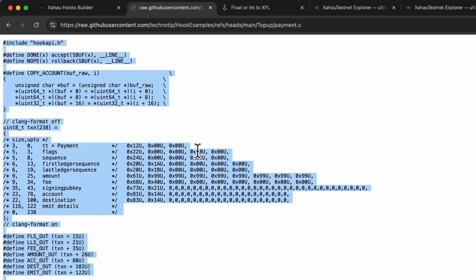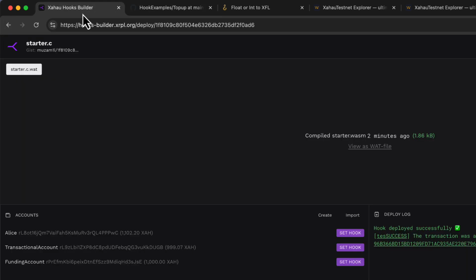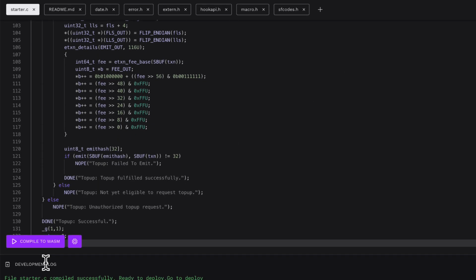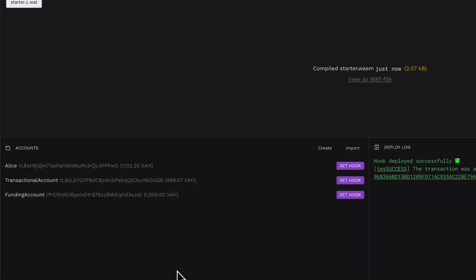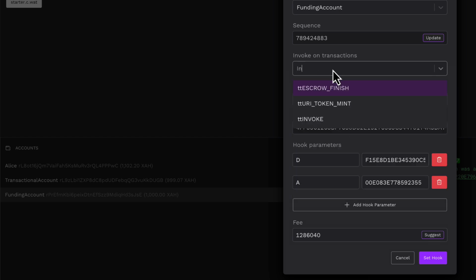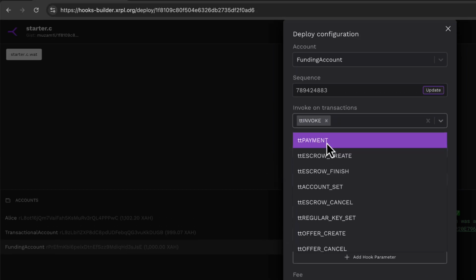Inside the payment.c file, get back to the editor. Paste the code. Again, save and compile. Install it on the funding account. This hook should get triggered on an invoke transaction. Let's look at the documentation.